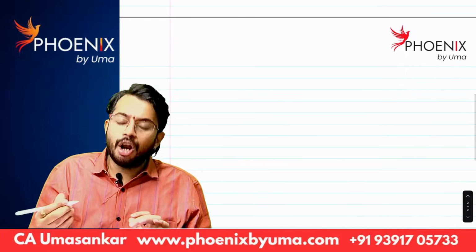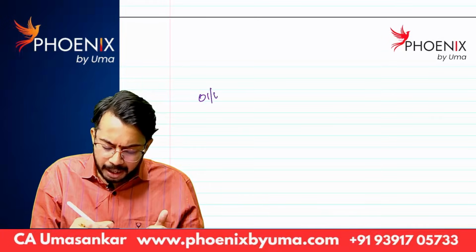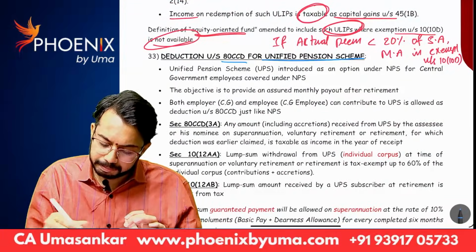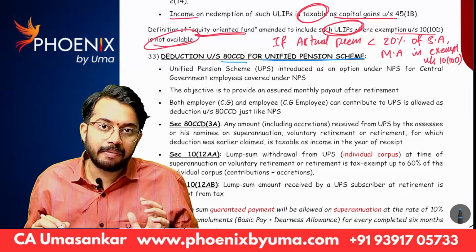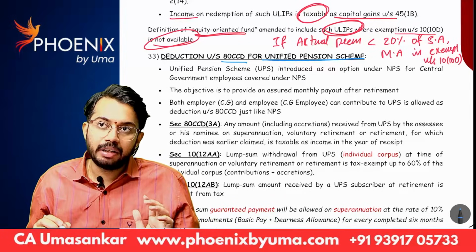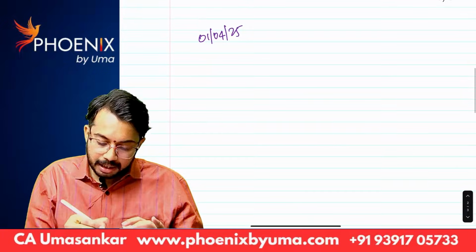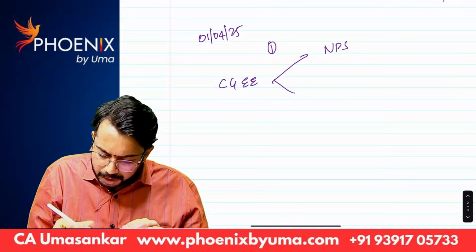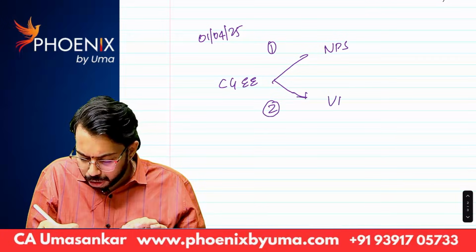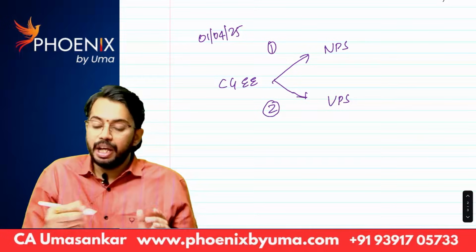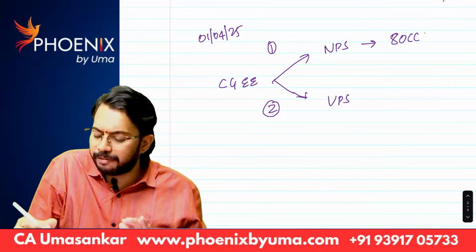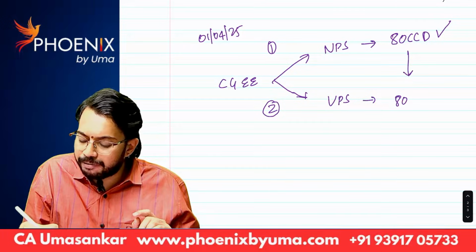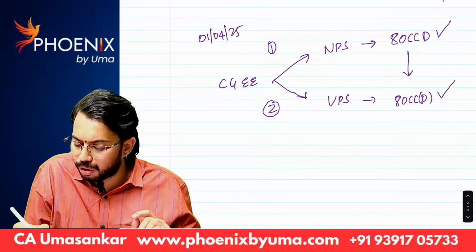Now, along with NPS, from 1st April 25, they introduced another scheme called UPS, Unified Pension Scheme. Now, what government is saying, in case of central government employee, he has two options. Either he can contribute to NPS, option 1. Option 2, he can contribute to UPS, Unified Pension Scheme. If he contributes to NPS, he is eligible for deduction under section 80CCD. The same benefit is available even if he contributes for UPS also. Are you able to understand?